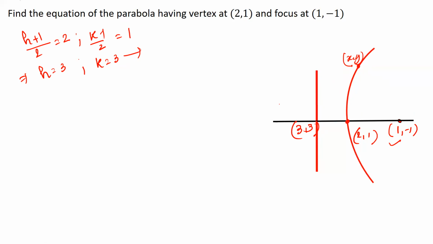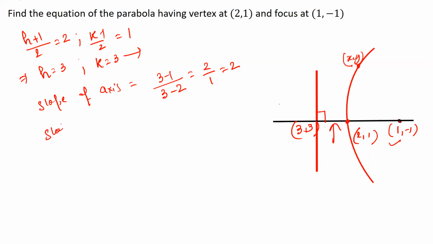Let's try it out. We know that this is the axis and the directrix is perpendicular to the axis. So let's first figure out the slope of this axis. The slope of the axis is equal to (y2 - y1)/(x2 - x1). If we take these 2 points, you could have taken any other 2 points as well, it doesn't matter, it will give you the same slope in any case. So 3 minus 1 divided by x2 minus x1, and the slope is 2 by 1, equal to 2. So this is the slope of the axis.